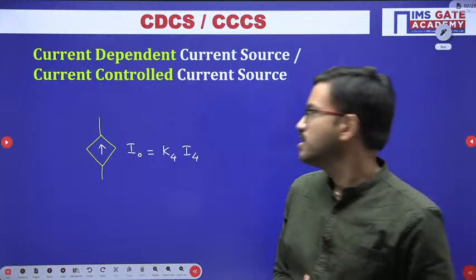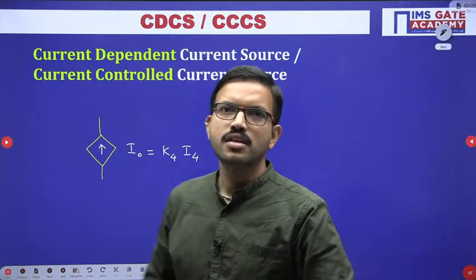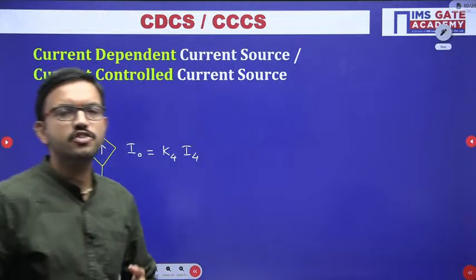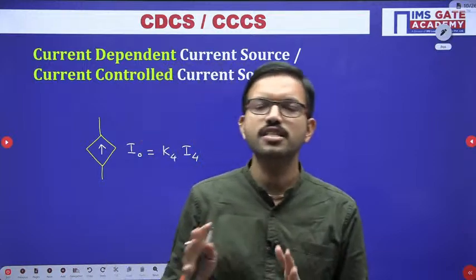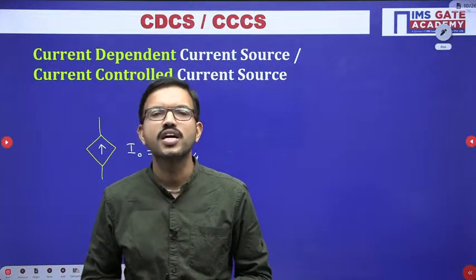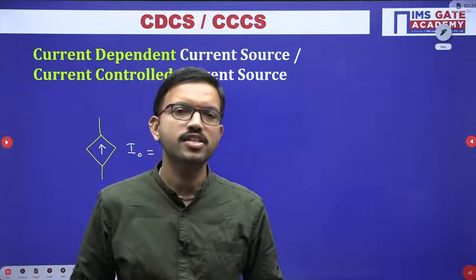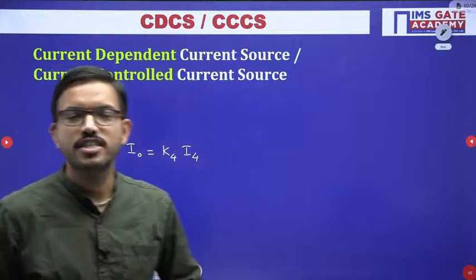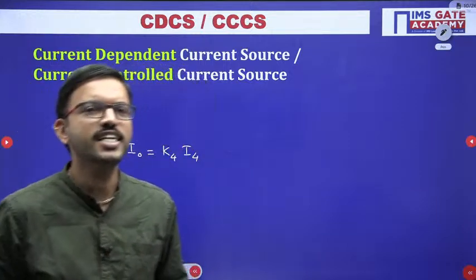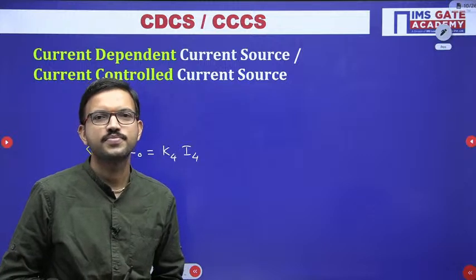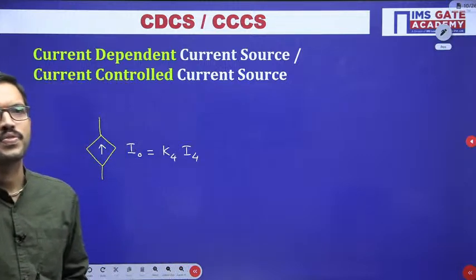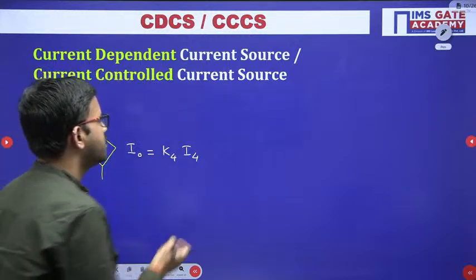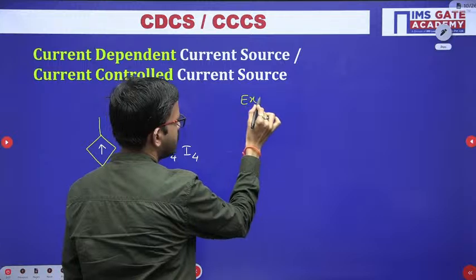Whoever might have studied from EDC or analog, whether you are from EC or electrical or IN, all the people can answer, because in your BTech first year when you are studying basic electronics or electronic devices and circuits, you generally study this one electronic component. When you are studying the transistors, I have already given the hint, so you can just recall. It is very simple. Yes, BJT. BJT is an example of this category.